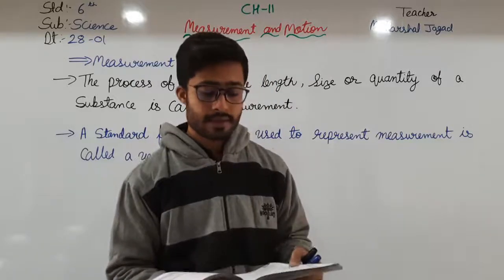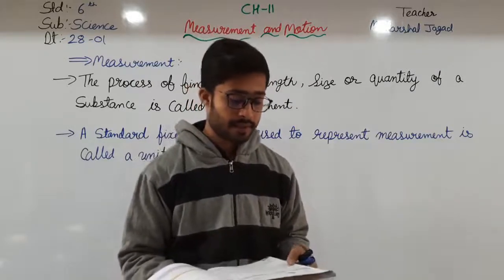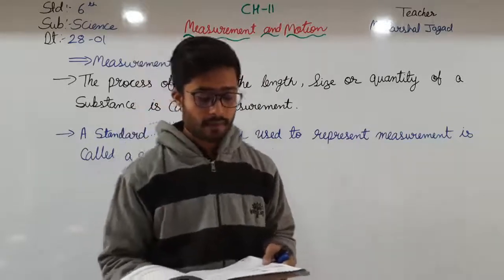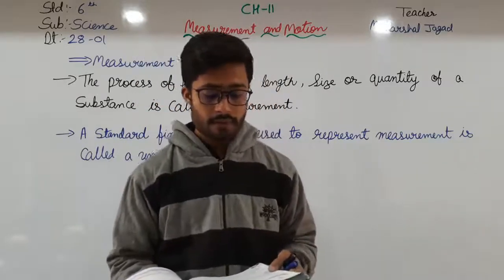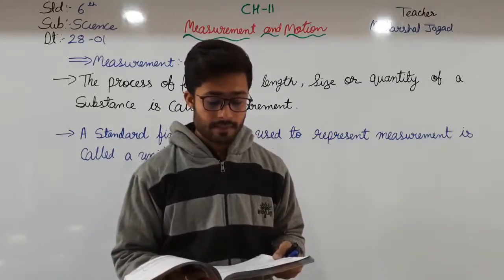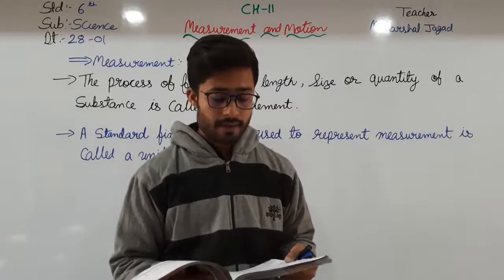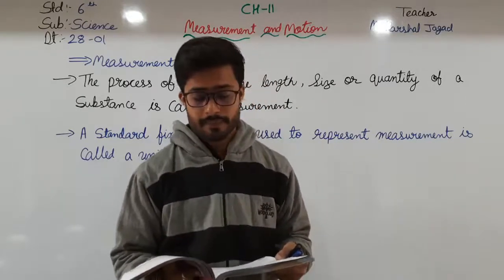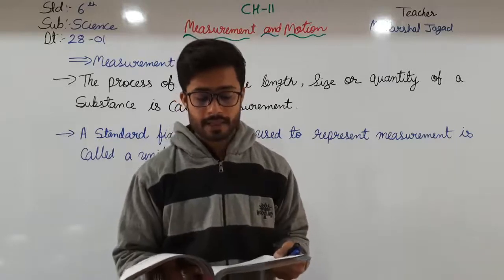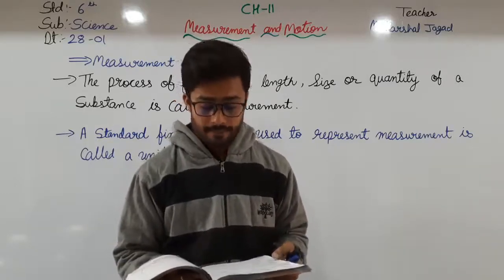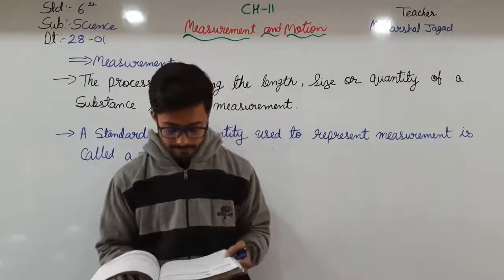Okay, see here the pictures is given. Handspan is the distance between the tip of the thumb and the tip of the little finger of a fully stretched hand. Cubit is the distance between the tip of the middle finger and the elbow. Fathom is the space between the outstretched arms. It is generally used to measure the depth of the sea.